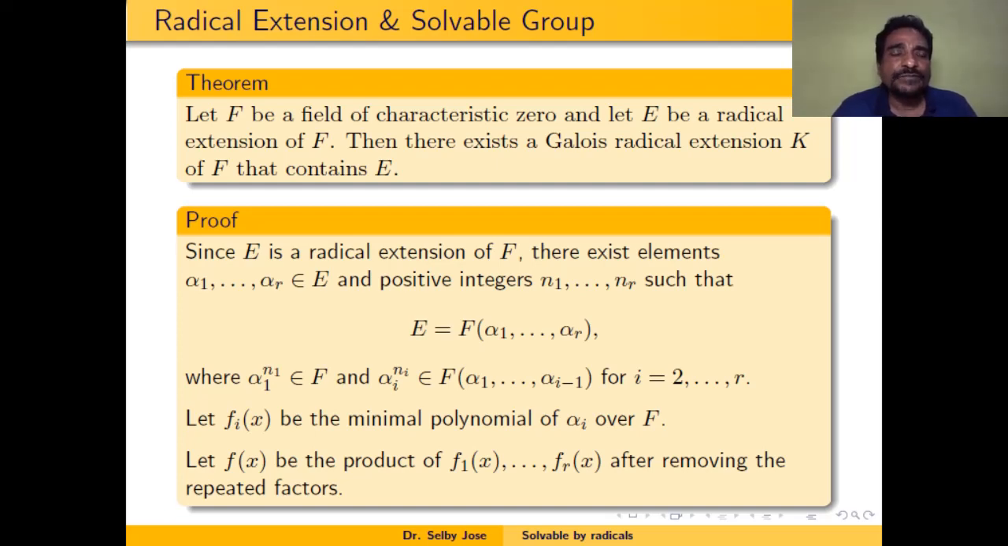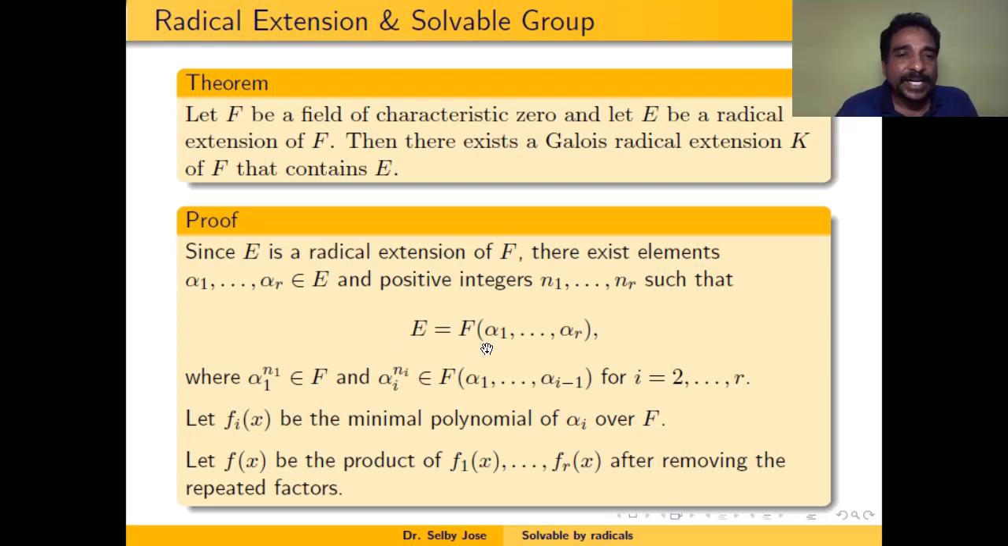It is given that F is of characteristic 0 and E over F is a radical extension. So because E over F is a radical extension, by definition you can find some alpha 1 etc. alpha r belonging to E and some positive integers n1, n2 etc. nr such that E is generated by alpha 1 etc. alpha r over F, with some power of alpha 1 belonging to F and some power of alpha i belonging to F of alpha 1 etc. alpha i minus 1.